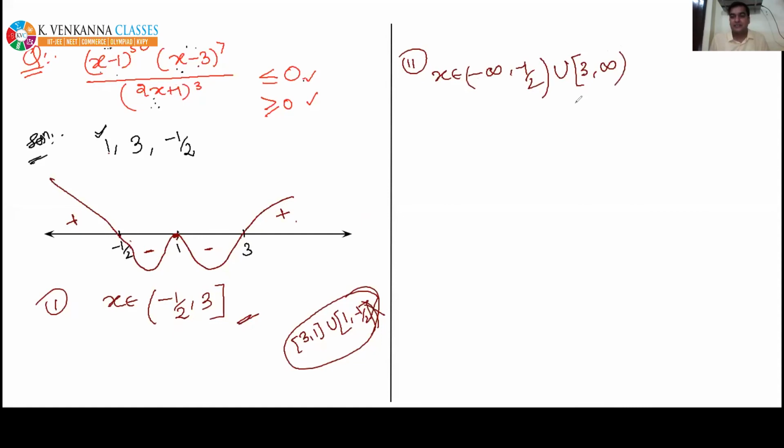And since we have to take greater or equal to, we considered all the regions where it is greater than 0. We have to consider where it is becoming equal to 0 also. See, we have to consider this one separately. These 2 points, minus half and 3, have been covered in the interval. So let's consider this one separately. And we find that we can include this one in our answer because 1 is making the numerator 0. So for including this one separately, I have to put a curly bracket around 1. So union curly bracket 1 is the answer for the second portion.